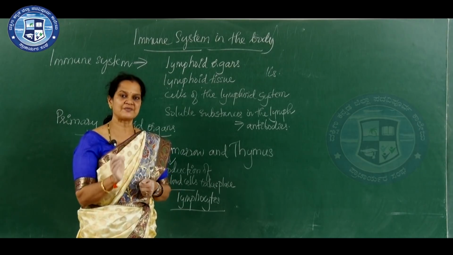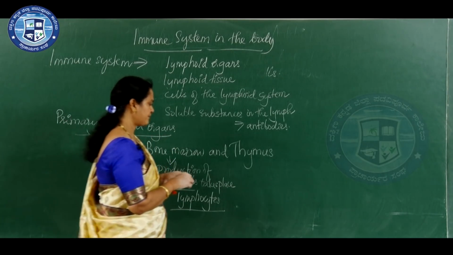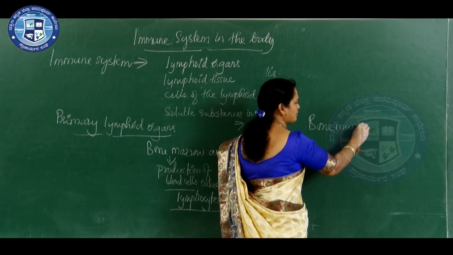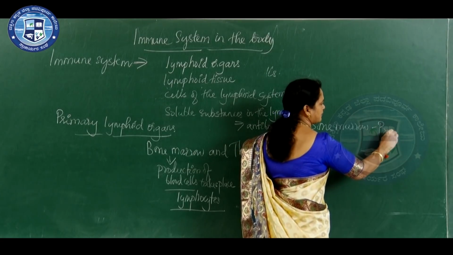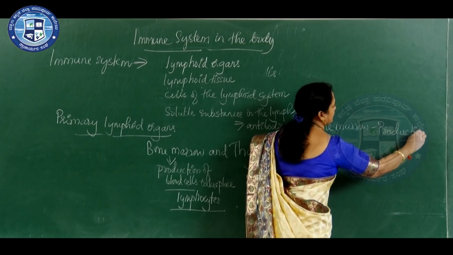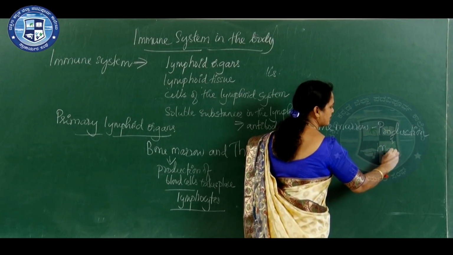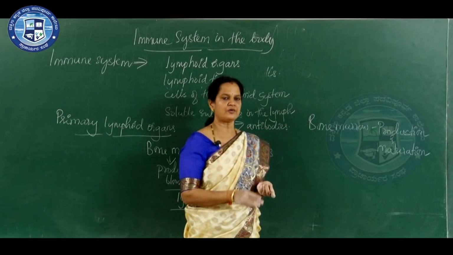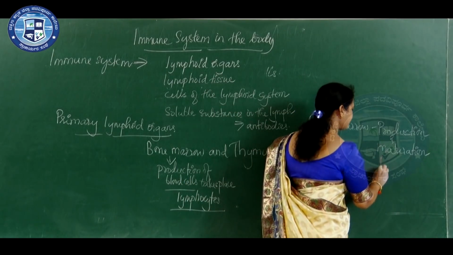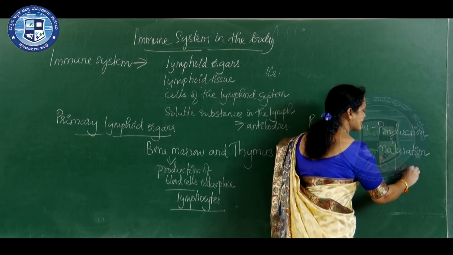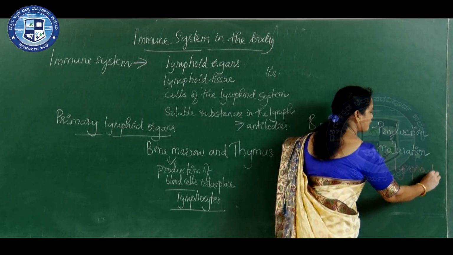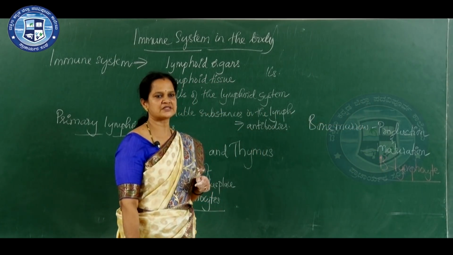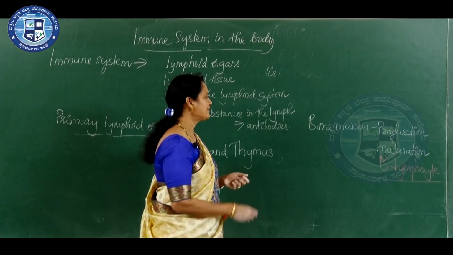Depending on that, two types of lymphocytes are there. One type is produced in the bone marrow and matures in the bone marrow. This type of lymphocyte is called B lymphocyte. Production and maturation in bone marrow, it is called B lymphocyte.